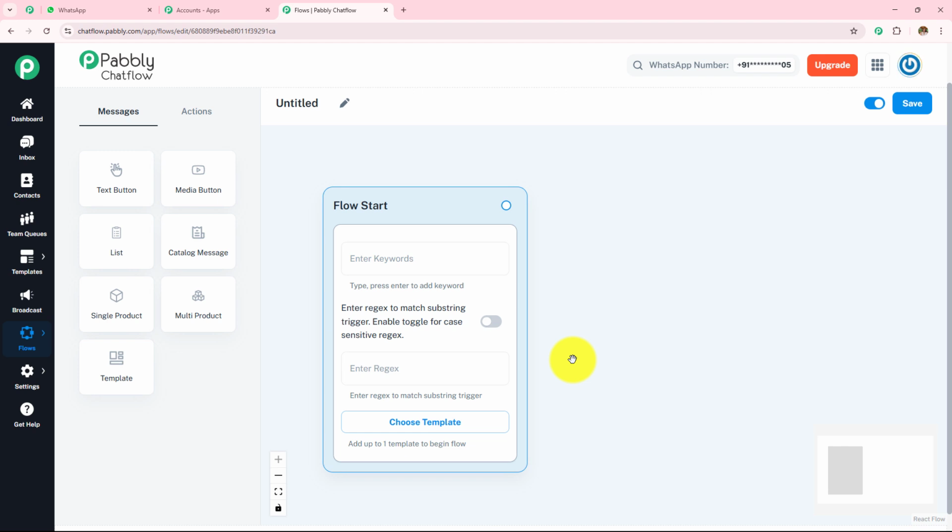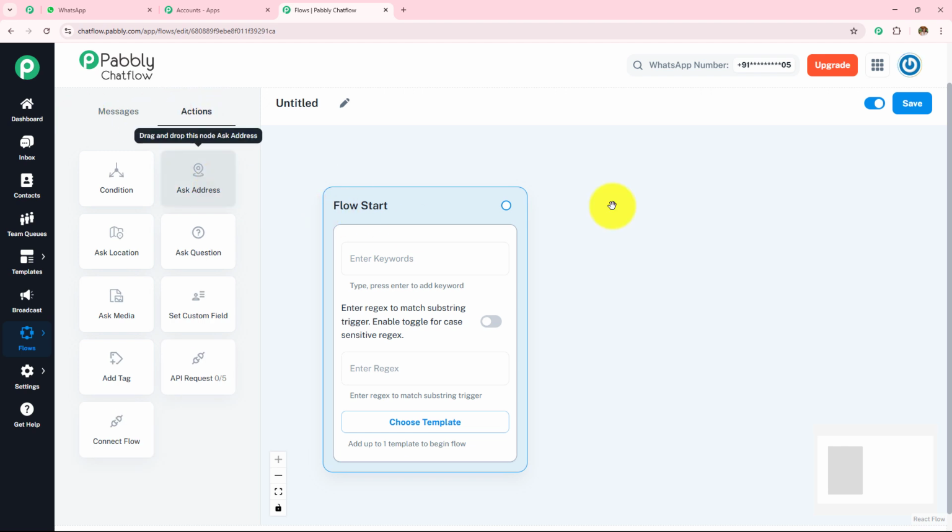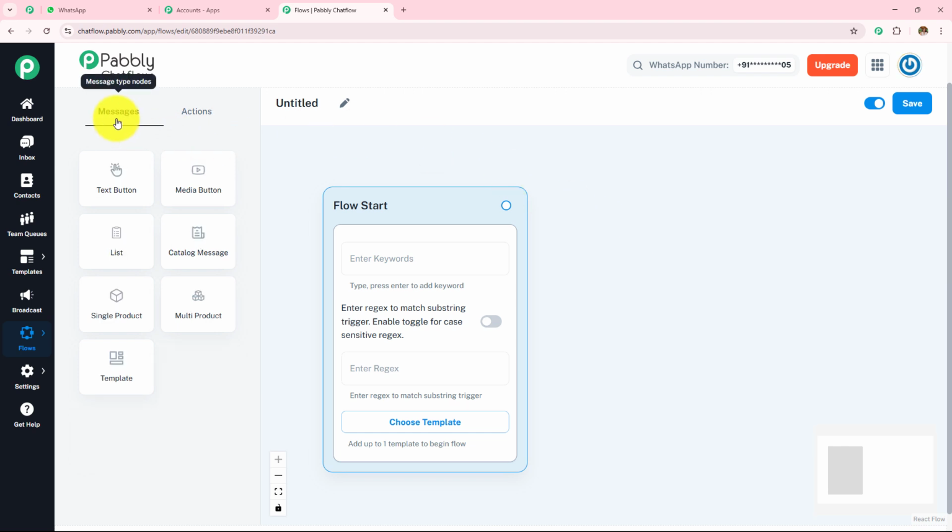Now here to start this WhatsApp chatbot, we first have to go through and learn all these buttons and options on the left hand side, because we will be needing all of these buttons while creating this chatbot. So the first option is of messages. Under this, the first button is text button. So this button sends a text message along with multiple clickable buttons. User can tap a button to continue the conversation.